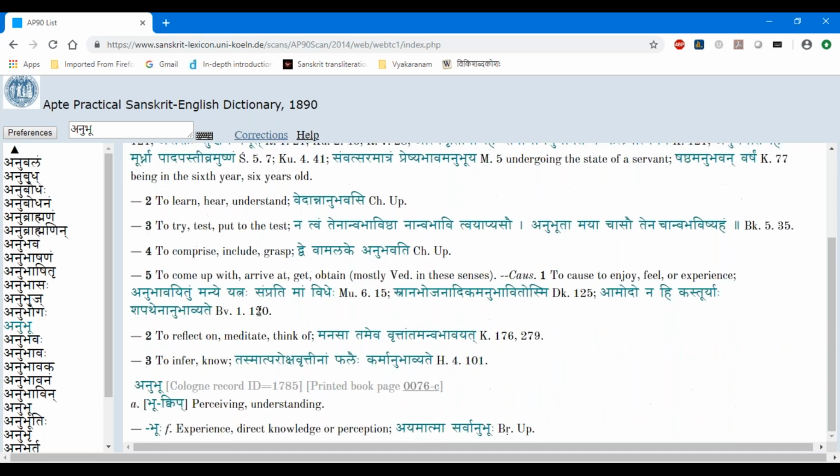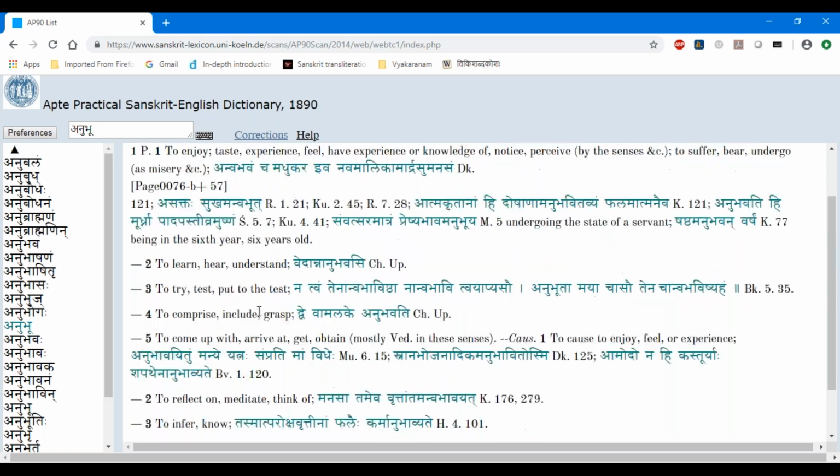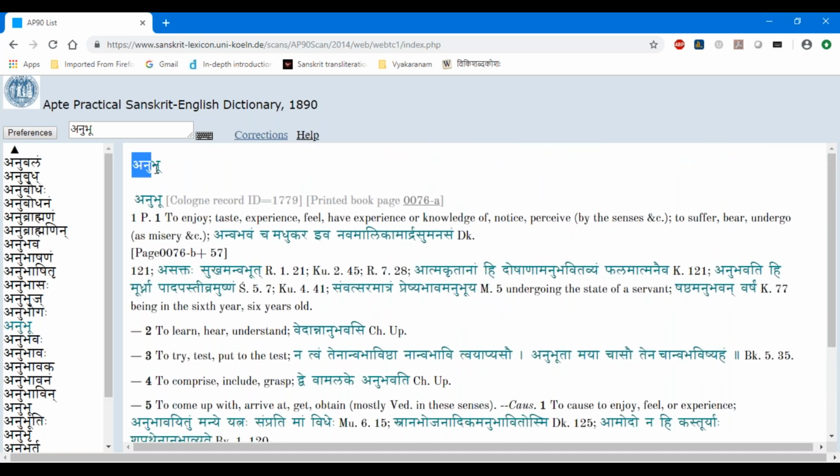Okay, so I think we will stop here. I think I have also introduced you to these upasarga forms. I have to tell a little more about upasarga forms, and next class we will look at some more noun forms from the dhatus.